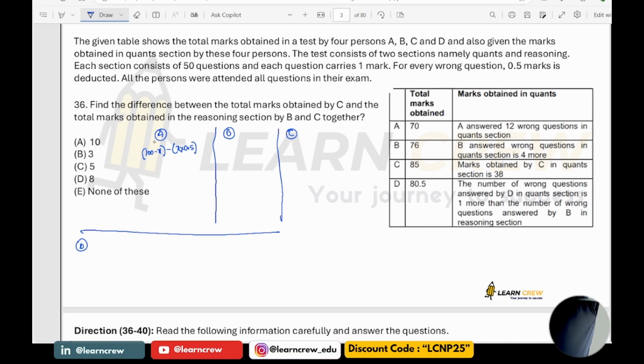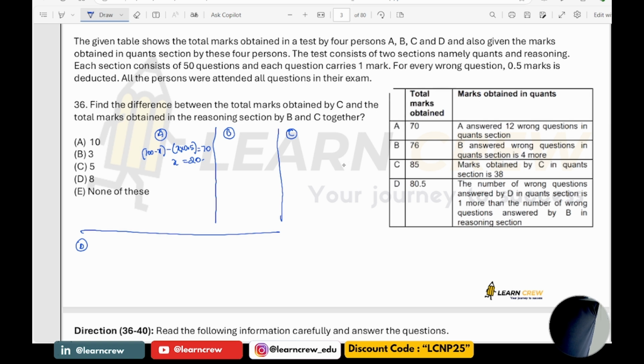Total marks for right questions and total marks for wrong questions together is 70. From this I get x as 20. If x is 20, then the number of wrong questions answered in the quant section is given as 12.